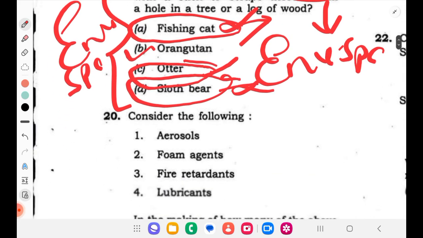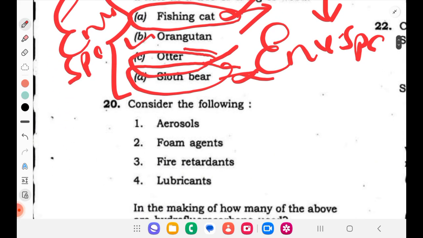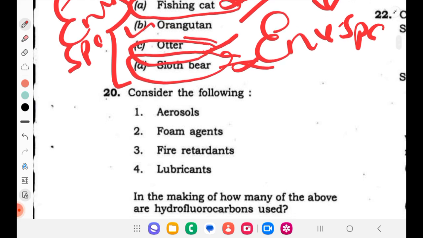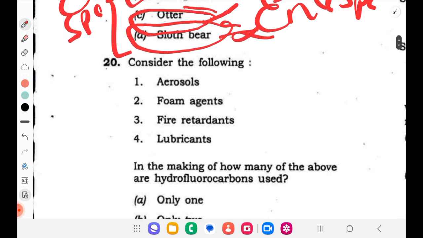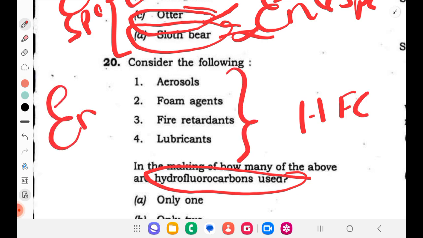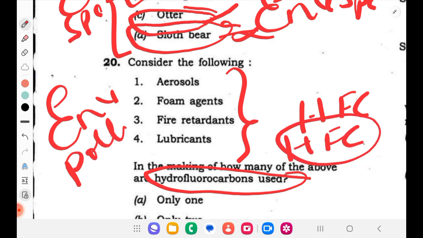Okay. Second for today is the 20th question. Consider the following: aerosols, foam agents, fire retardants, lubricants. In the making of how many of the above are hydrofluorocarbons used? So they are talking about hydrofluorocarbons, HFCs, and these elements are again from environment. We will be reading under the pollution chapter; particularly, HFCs we will be learning under ozone pollution, ozone hole, ozone depletion, all these things.